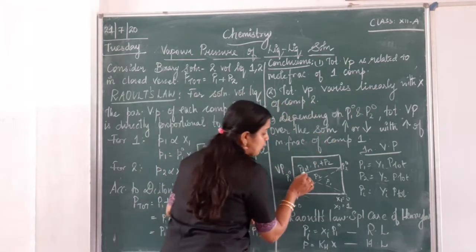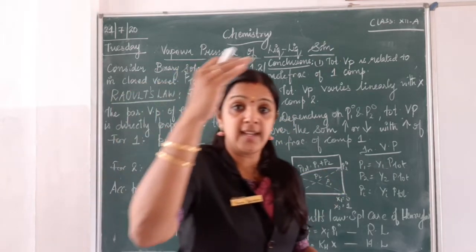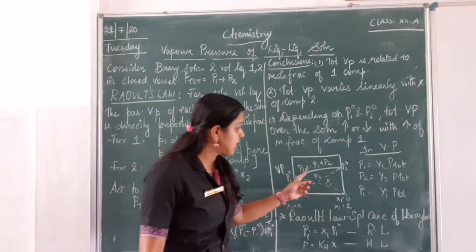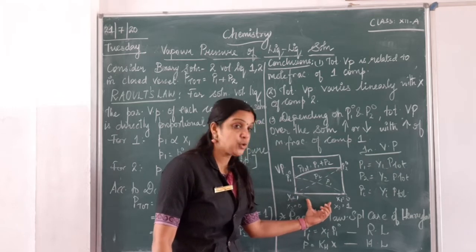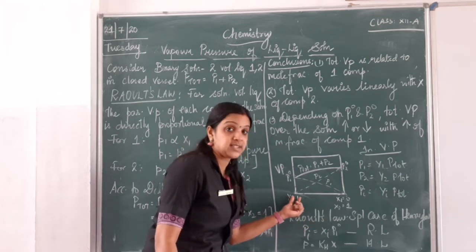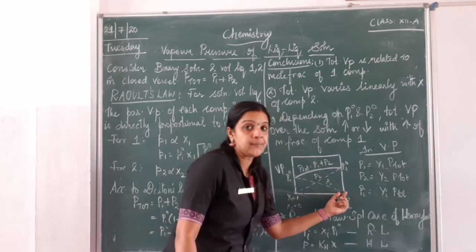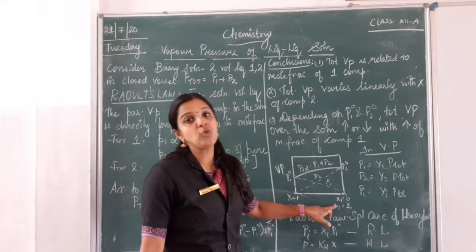You can see this is the total vapor pressure. What do you mean by linearly? Over a straight way. It goes like this. So the total vapor pressure goes linearly with the mole fraction of component 2. Here component 2 there is nothing present, but over a period of time it increases from 0 to 1. So it goes linearly with component 2 mole fraction.